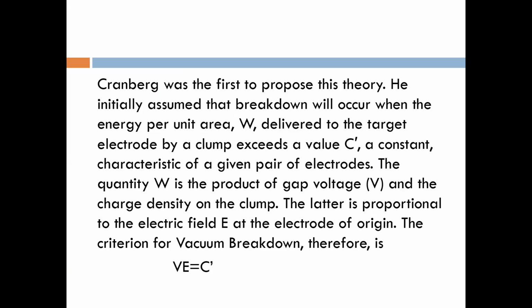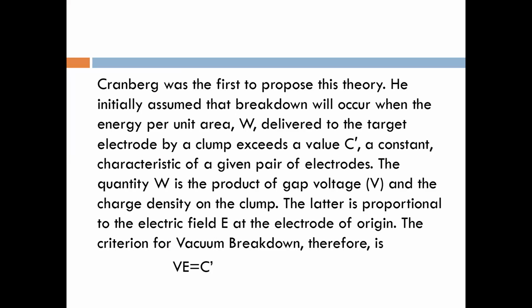He initially assumed that breakdown will occur when the energy per unit area W delivered to the target electrode by a clump exceeds a value C dash. What is he saying? When the energy per unit area W delivered to the target electrode exceeds C dash, a constant characteristic of a given pair of electrodes, because more energy is required.